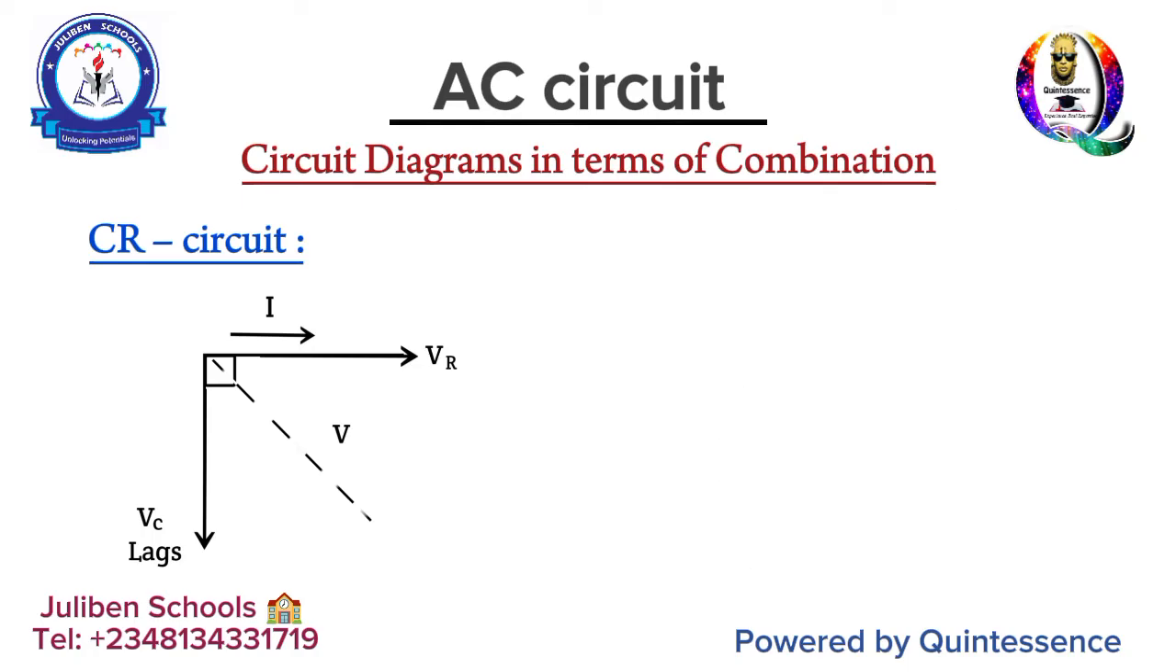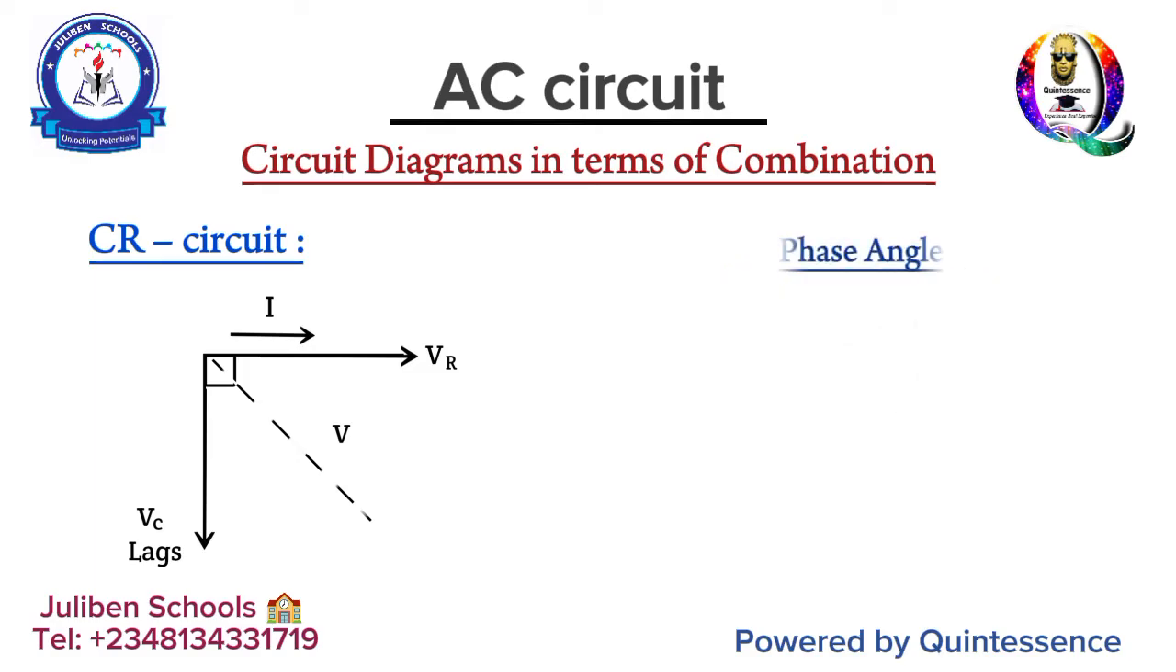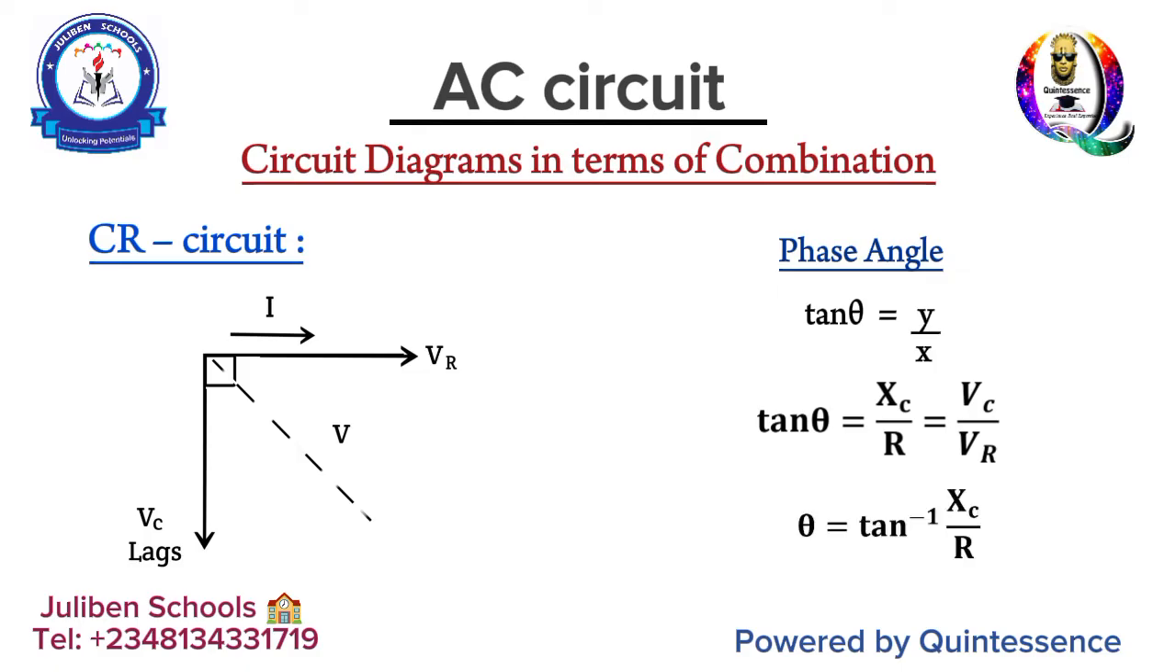Good. So as for the instantaneous current, it's simply I equals V over Z. So V is there and then your Z is the square root of XC squared plus R squared, as the case may be. Then the phase angle, of course, if you remember your concept of theta being equal to the tan inverse of Y over X, the Y-axis now is your VC, which is in quote your XC now, while the X-axis is your R, you will now have the phase angle to be the tan inverse of XC all over R. Okay, good.